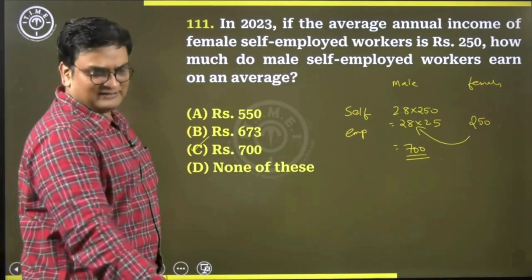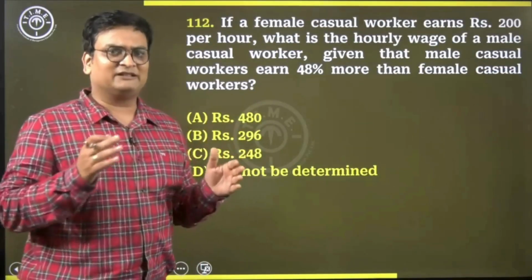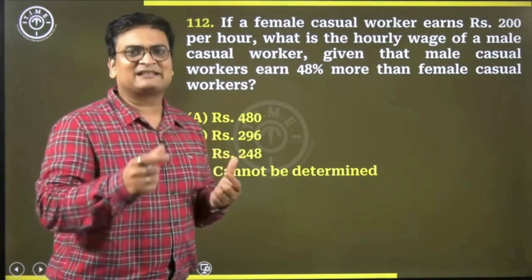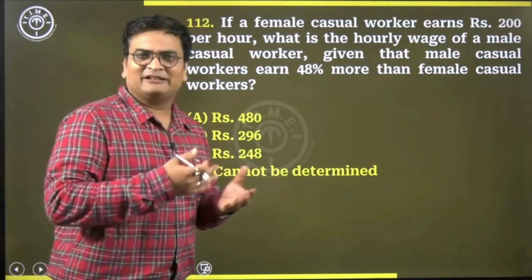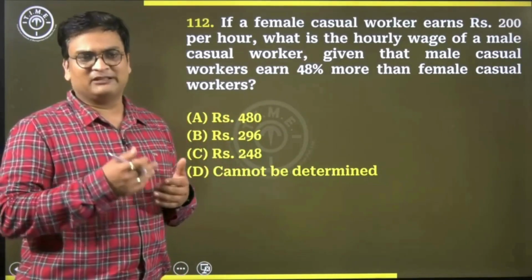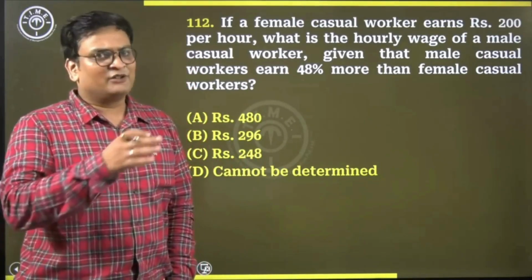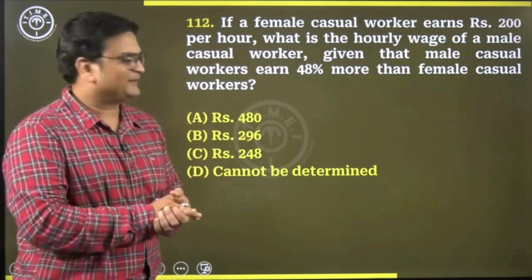I hope we are following this. So if you notice, while solving the questions, there is no need for us to go through the kilogram price of rice. There was some relation given about that. There was something about female self-employed, male self-employed people. There was something about casual laborers. There was something about agricultural laborers. All of those details were not really required when you come down to the question solving.